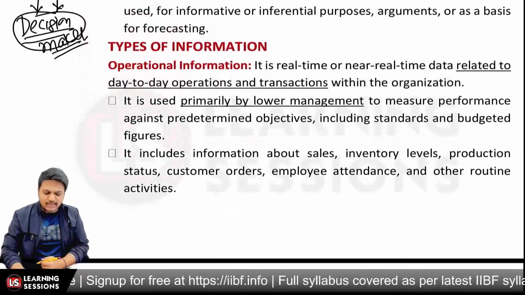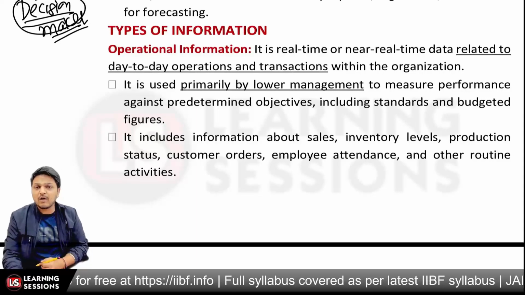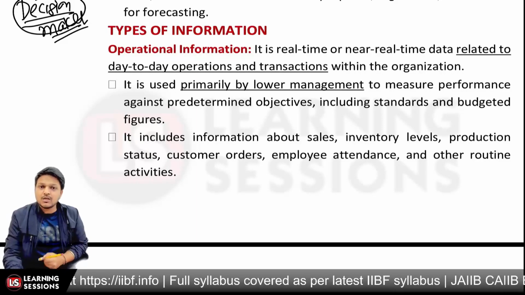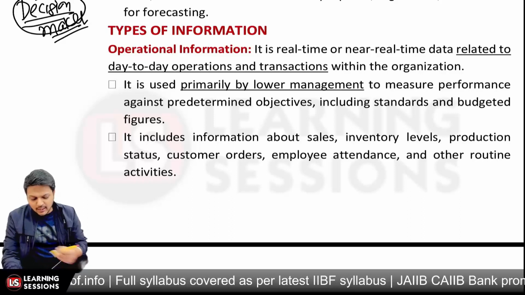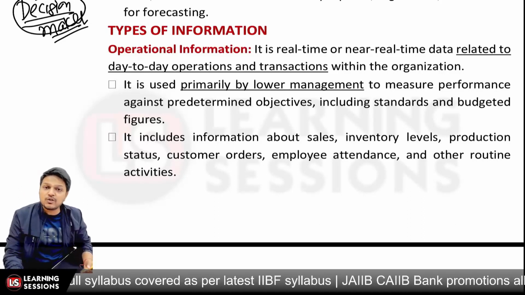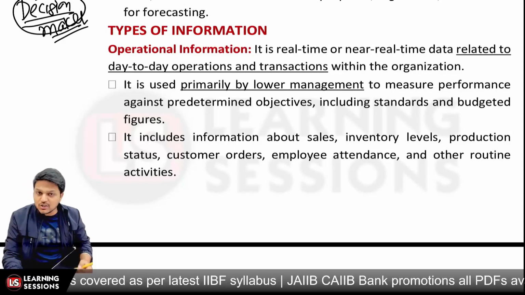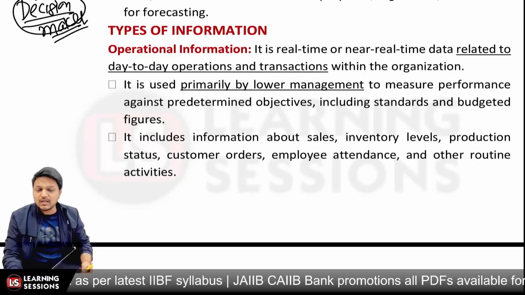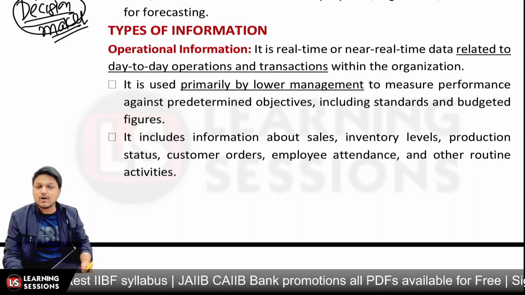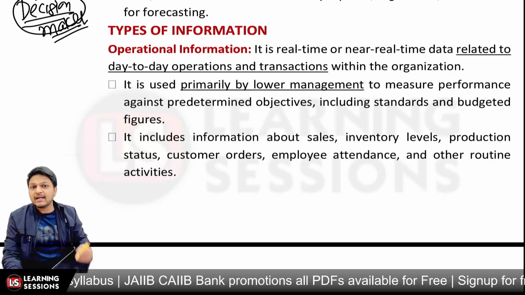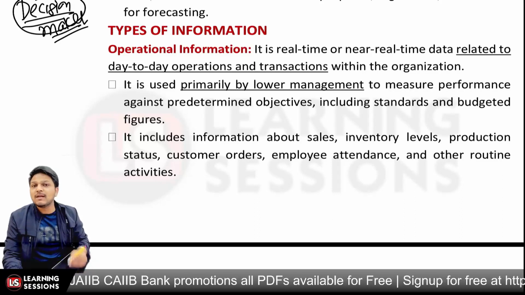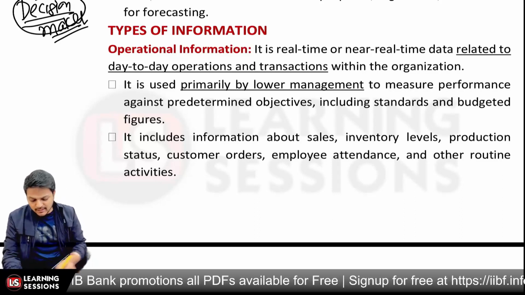Now let's have a look at the types of information. So first of all, we have the operational information. It's about day-to-day working information, or information related to the operations, or related to the transactions over there. So whatsoever information is available, that's the operational information, and it is used primarily by the lower management over there.